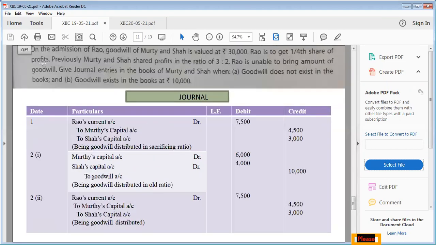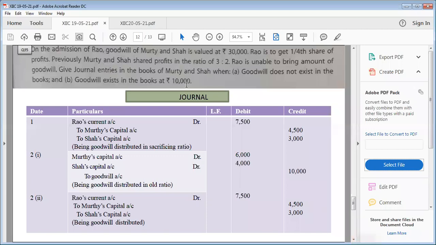All right. Now the next one. Here it is, 35th question. On the admission of Rao, goodwill of Murthy and Shah is valued at 30,000. Rao is to get 1/4 share of profits. It means Murthy and Shah are old partners and Rao is our new partner. Previously, Murthy and Shah shared profits in the ratio of 3:2. Rao is unable to bring the amount of goodwill. He is not bringing even a single penny, not even a single rupee, for the amount of goodwill. All right. Now, give journal entries in the books of Murthy and Shah when goodwill does not exist in the books, and second, when goodwill exists in the books at the rate of 10,000.